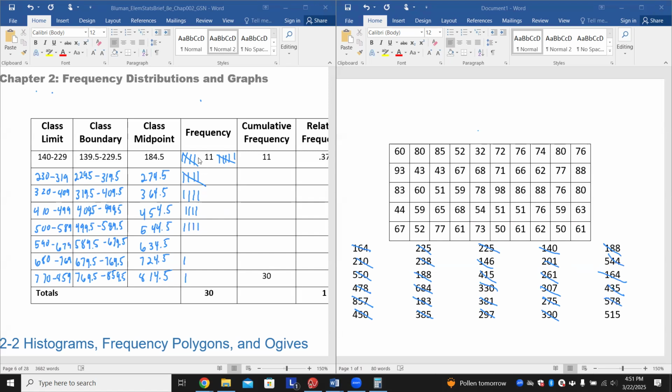515. All right, so this definitely is 11. This will give me 5. This will give me 4, 4, 4, 0, 1, 1. All right. So again, I do think that tallies are real useful, especially with a light amount of numbers here. So here is our frequency: 11, 5, 4, 4, 4, 0, 1, 1. All right. And that does all total up to 30.